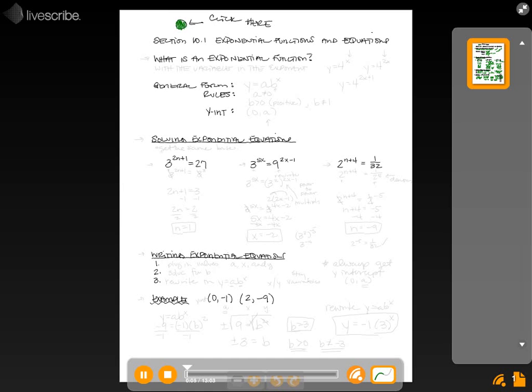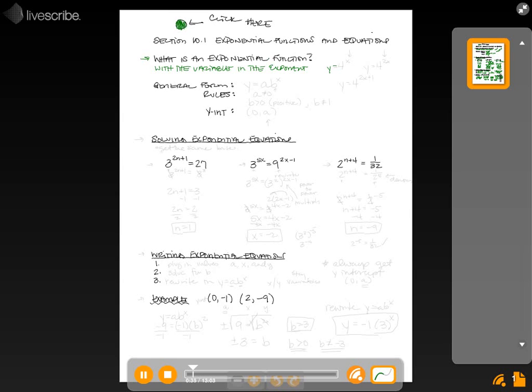Alright, these are your notes for section 10.1 on exponential functions and equations. And the first question here is, what is an exponential function? Well, an exponential function is a function with the variable in the exponent.